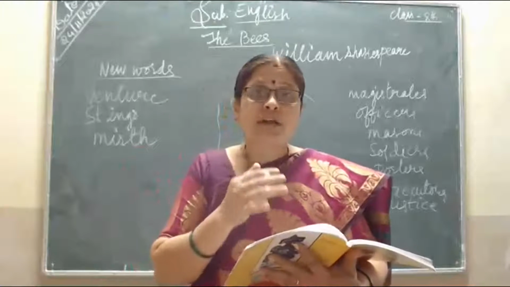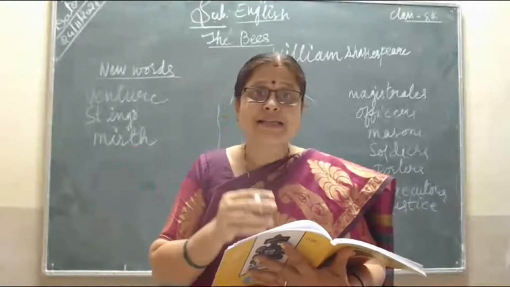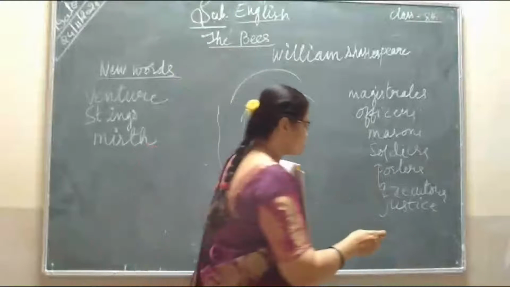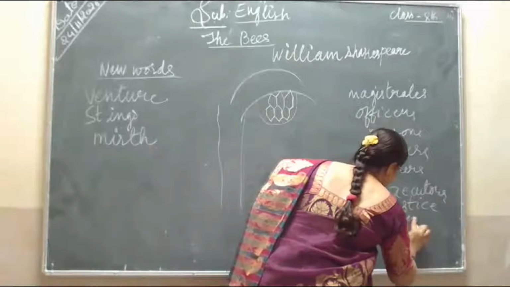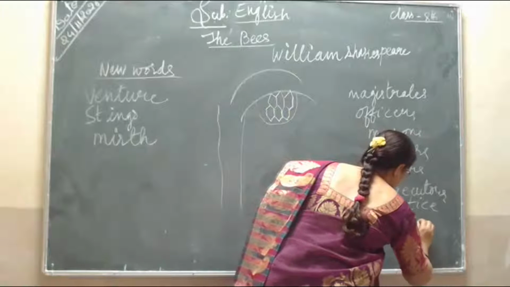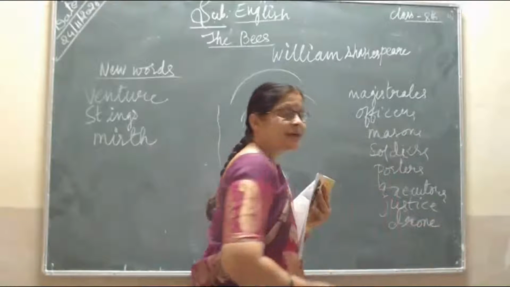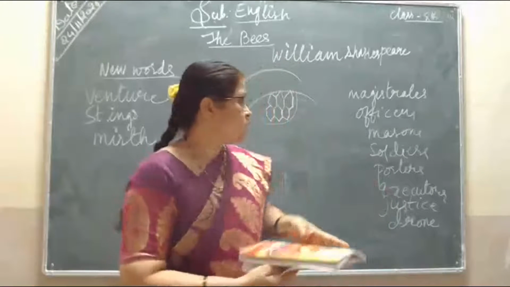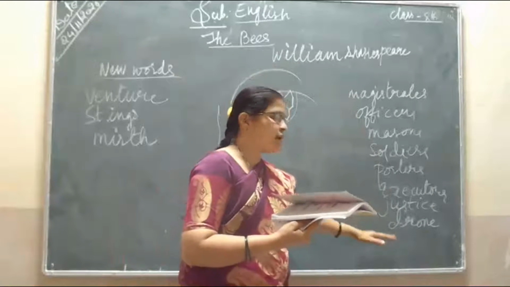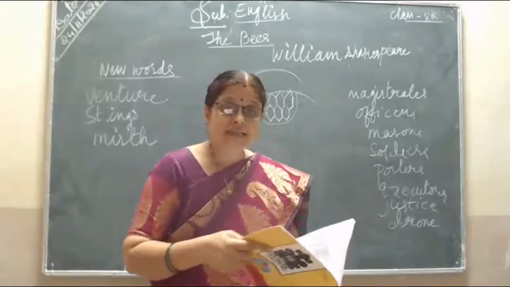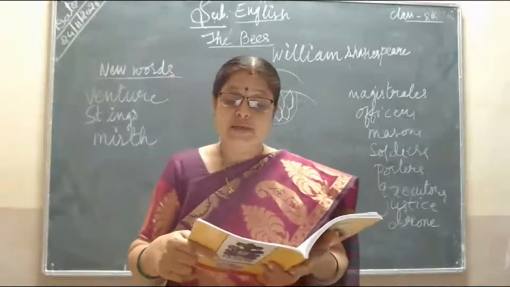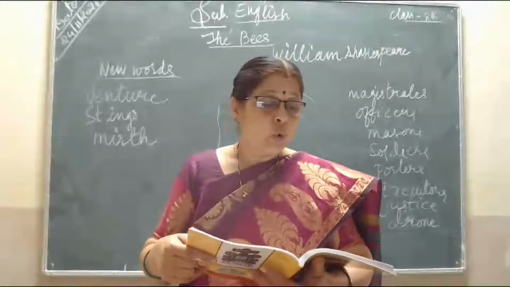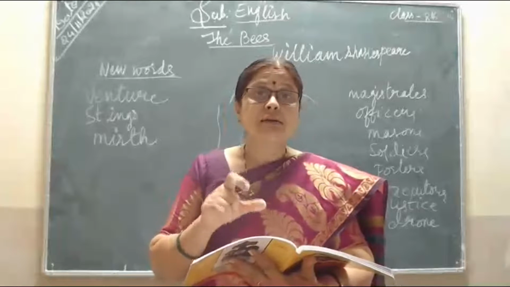Whereas only one bee is very lazy, it is the drone here. It is a male bee which is lazy. Among these bees, we find the drone as very lazy. That is what William Shakespeare is expressing here in this whole poem, that is the bees.